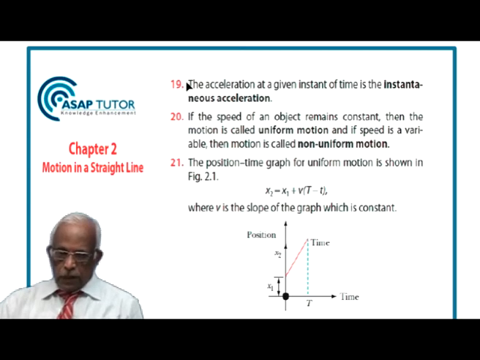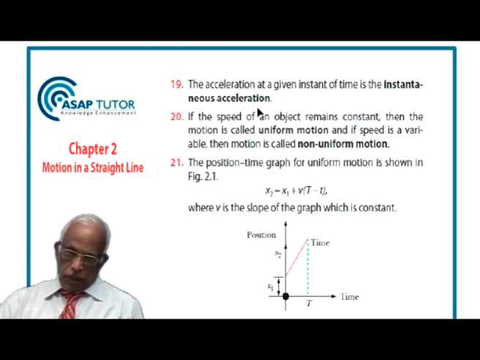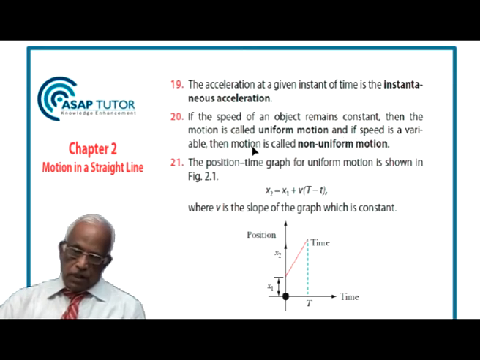Now point 19, the acceleration at a given instant of time is the instantaneous acceleration. It will have one unique value. If the speed of an object remains constant, then the motion is called uniform motion, and if the speed is variable, then the motion is called non-uniform motion.